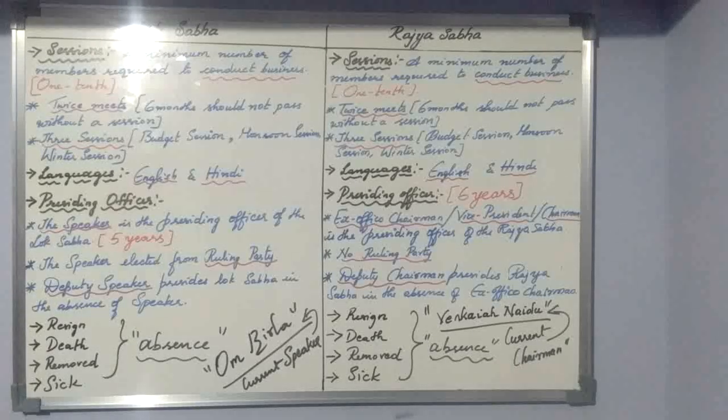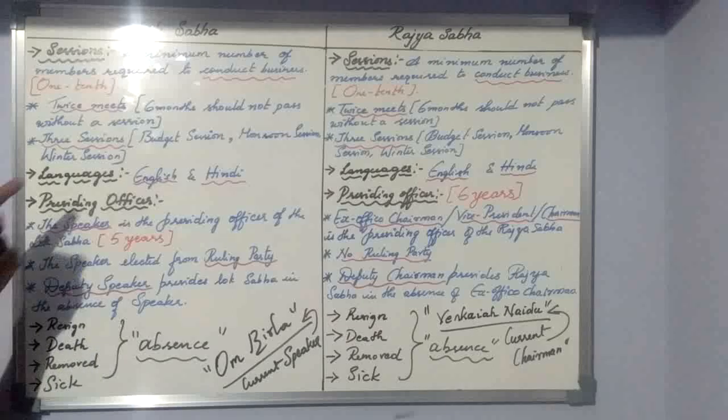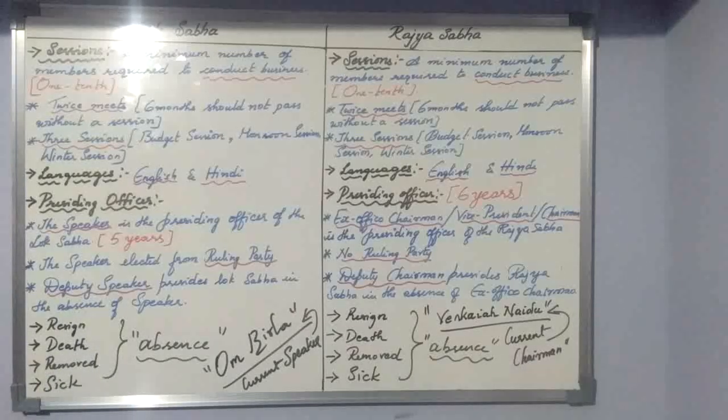So last class we started with the new lesson, that was Union Legislature. In the previous class I just started with the introduction. Then I started with a very important concept of the lesson, that was the two houses of the parliament, that is Lok Sabha and Rajya Sabha. So we started to discuss it in the previous class.